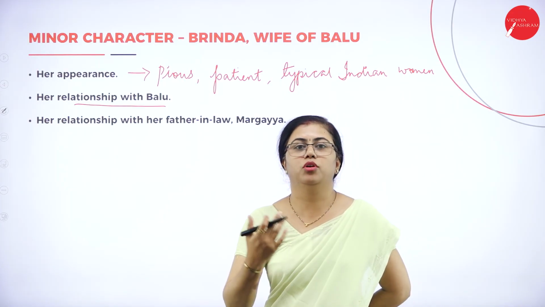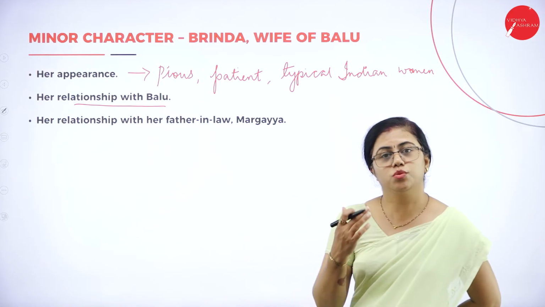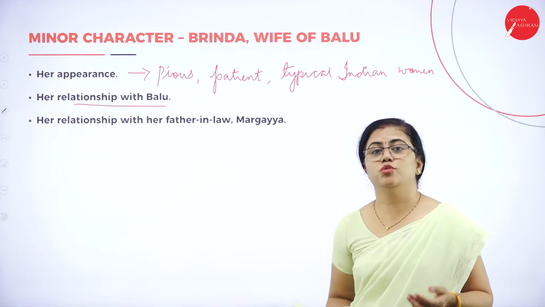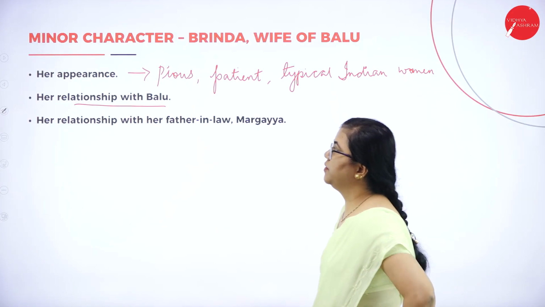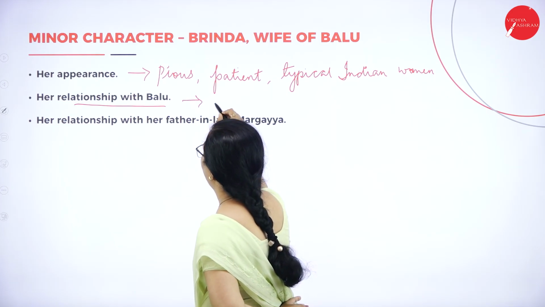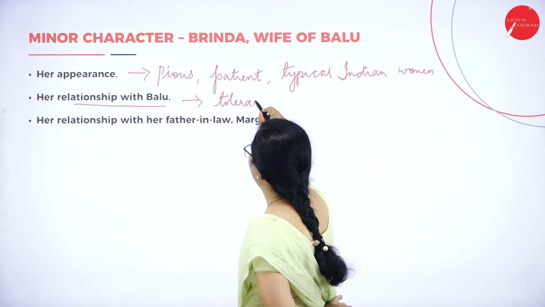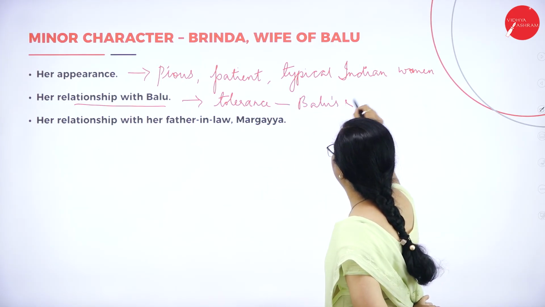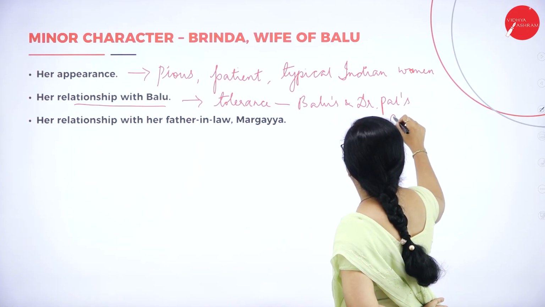That was when Margaya is also dejected. He learns about Dr. Pal and he feels very sad. He thinks, this was the person I had friendship with, this was the person I used to consider, I used to respect a lot. So her relationship with Balu, you can write about how much she tolerates Balu's activities, Balu's and Dr. Pal's activities. This you can write over here.